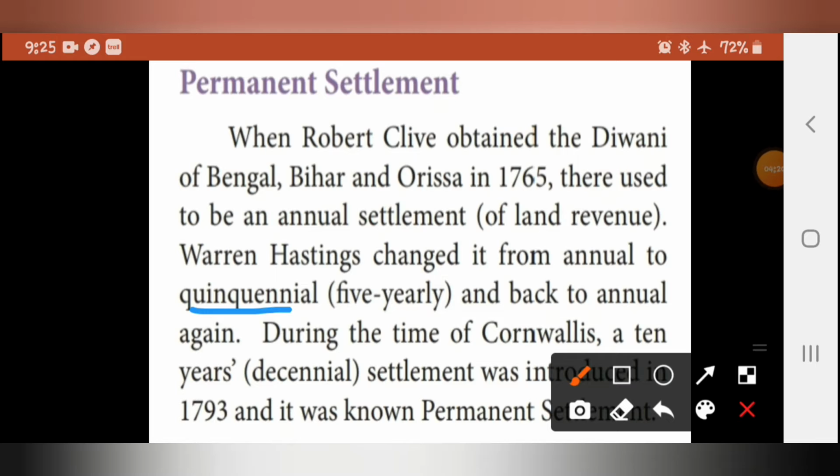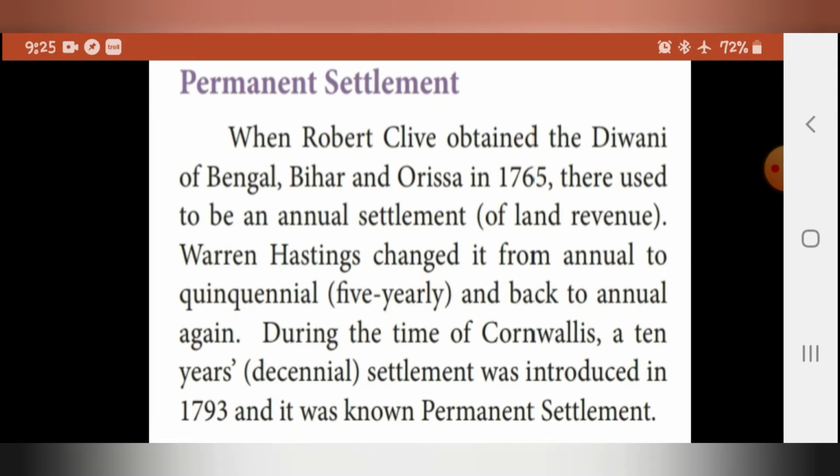Quinquennial is nothing but recurring every 5 years. During the time of Cornwallis, a 10-year, that is decennial, settlement was introduced in 1793 and it was known as permanent settlement.